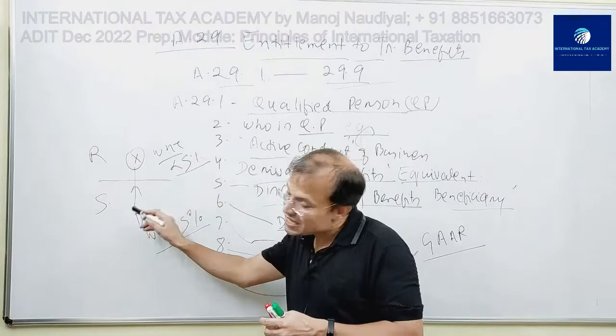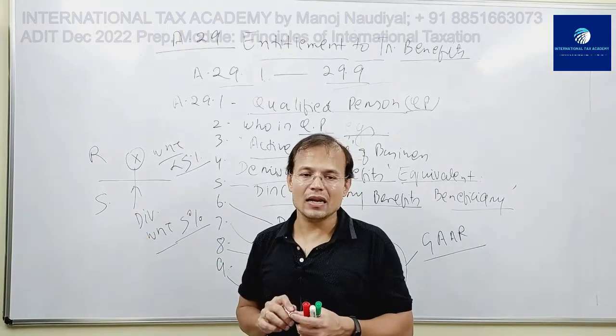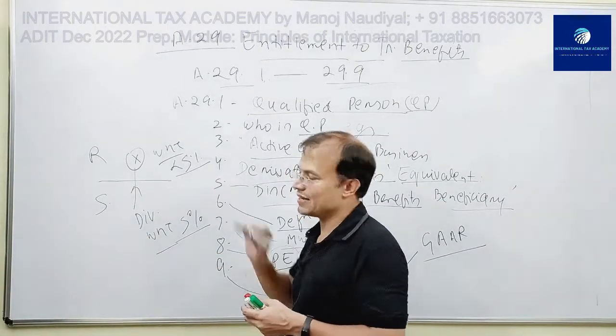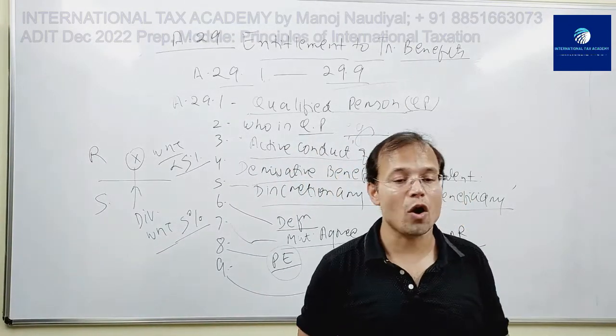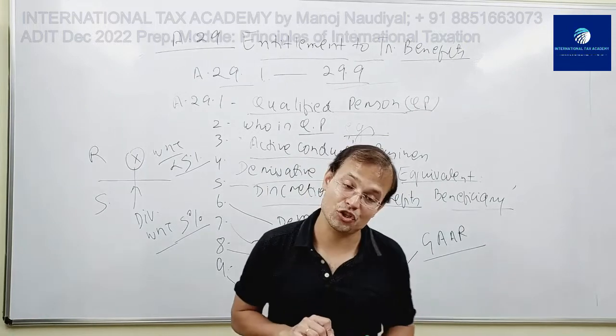And because of this, S feels that if I grant a treaty benefit to X, then this will not be in accordance with the object and purpose of the convention.